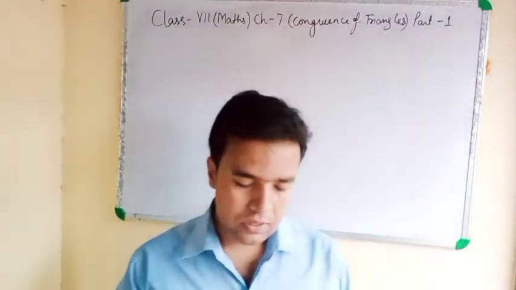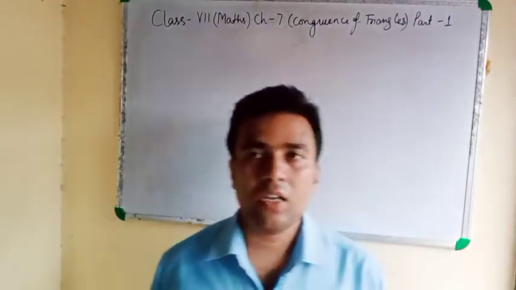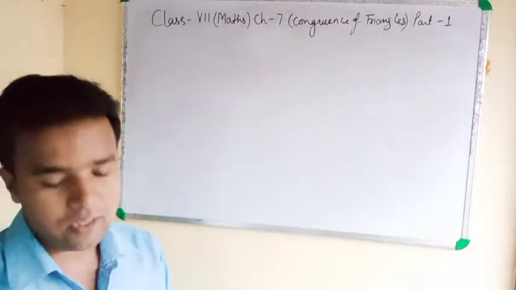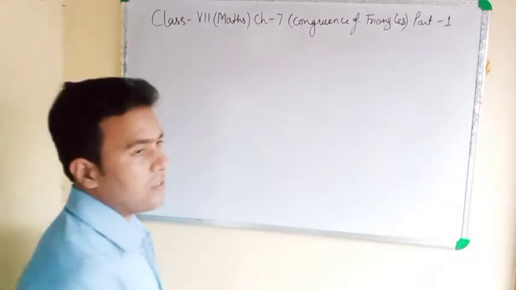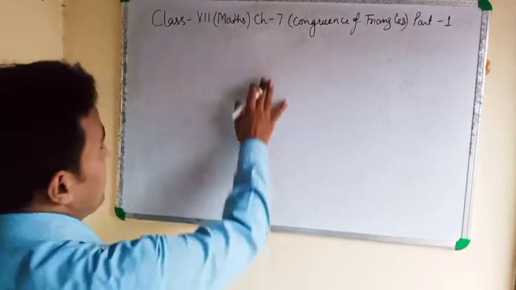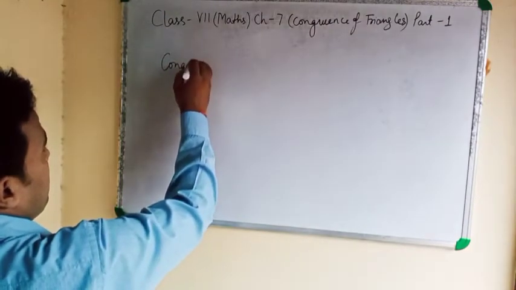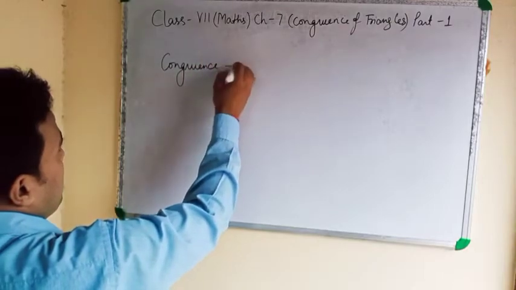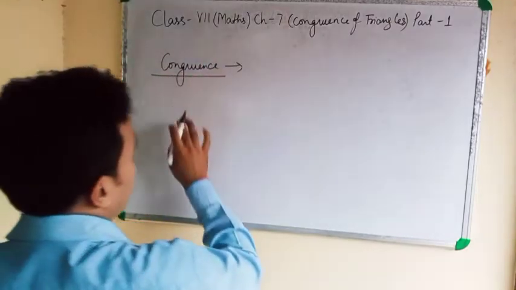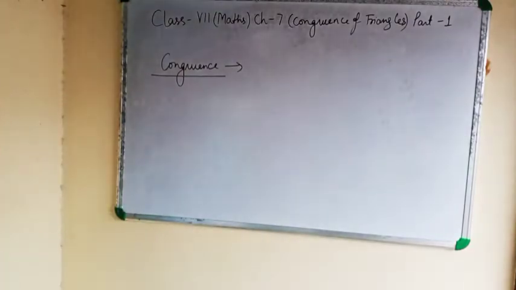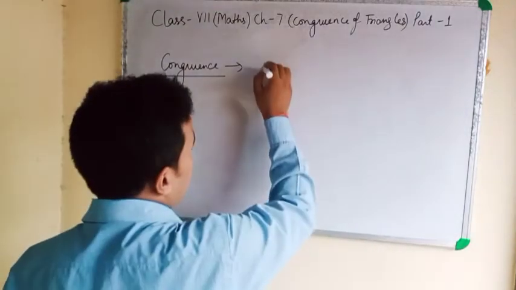Congruency means two plane figures are called congruent when and only if they have exactly the same shape and the same size. First of all, I want to tell you the meaning of congruency. Clear?